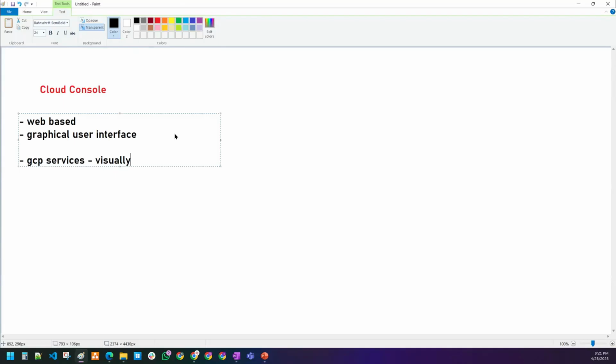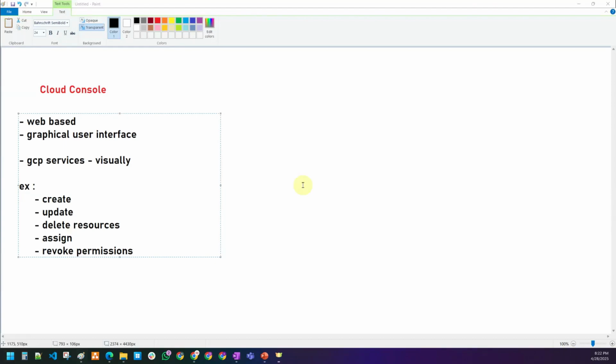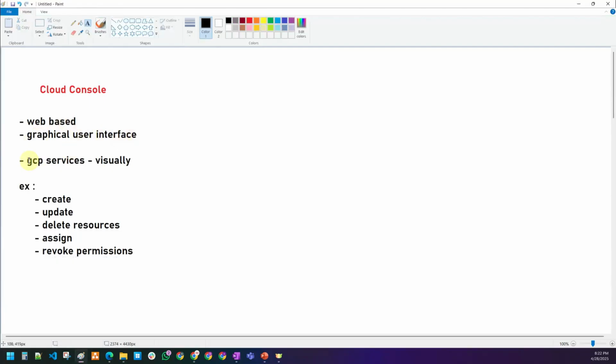So what can we do here? If I want to create any resource, update any resource, or delete any resource, you can do it using the console. Also, if I want to assign some permission or revoke some permission, you can again do it with the help of the console. So the console is a web-based graphical user interface to interact with the GCP services visually, and you can do all the things in the console, guys.